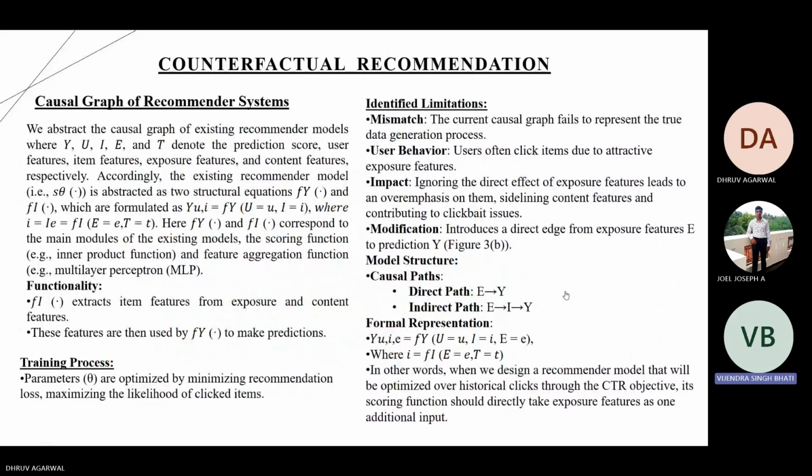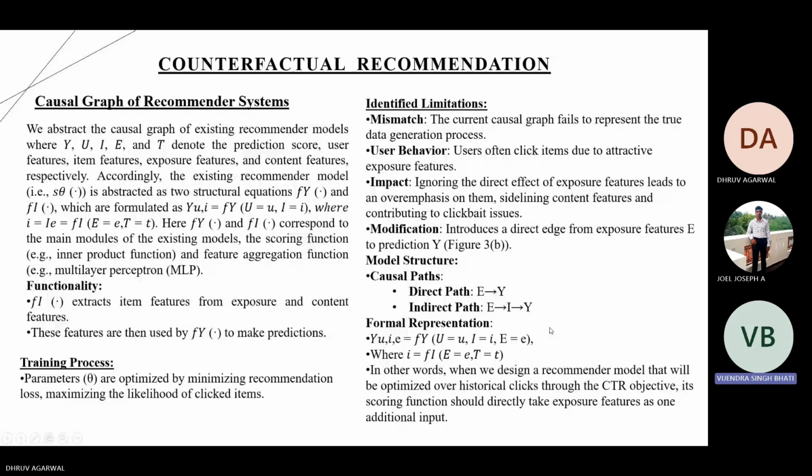Moving on to counterfactual recommendation. The causal graph for an existing recommender system is abstracted using the following elements: Y for prediction score, U for user features, I for item features, E for exposure features, and T for content features. These models are structured with two main components: the scoring function f_Y, which predicts Y(u, i) equals f of (U and I), and the feature aggregation function f_I, which derives item features from exposure and content, given by I equals function of E and T.